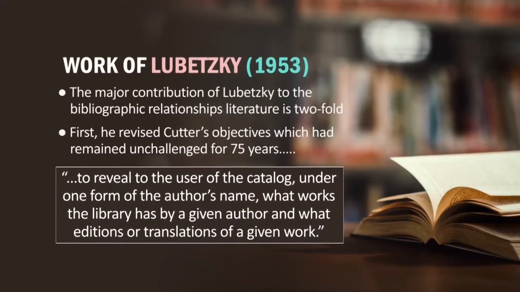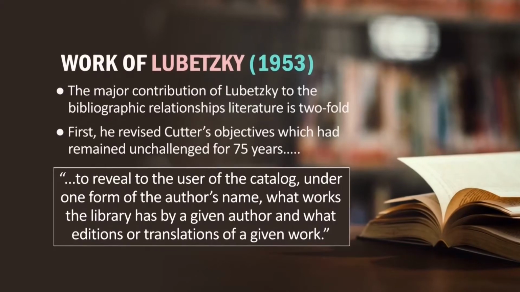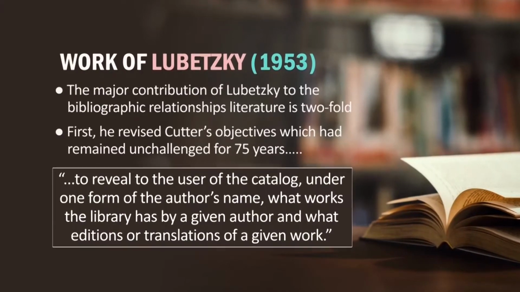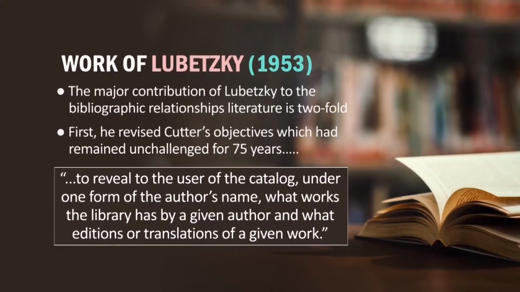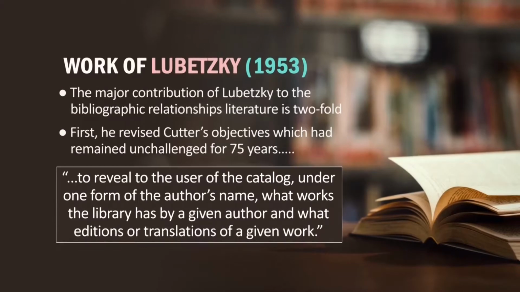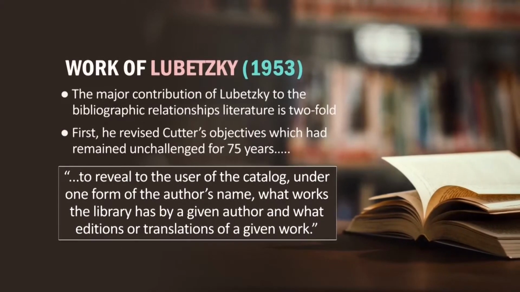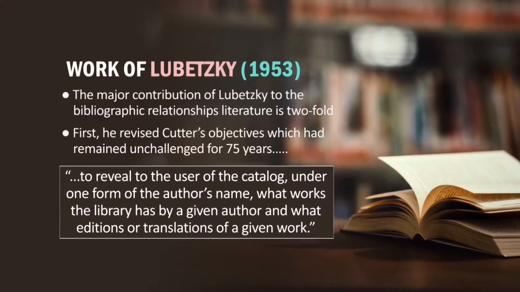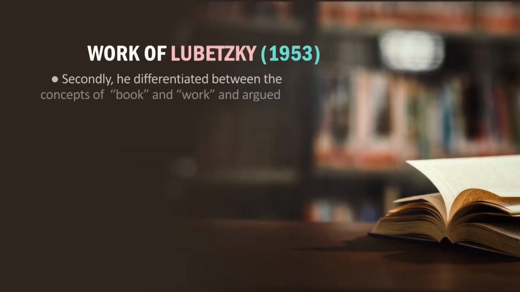Carter put the finding function first, but here you can see Lubetzky revised the cataloging objective to set the collocation function first. When you are talking about one form of the author's name, that means all name variants are gathered together under a singular form of name, and it is a kind of collocation. So collocation became the first objective according to Lubetzky.